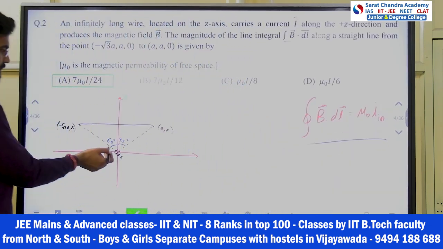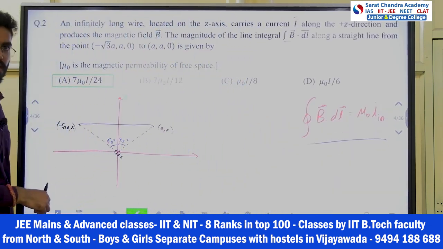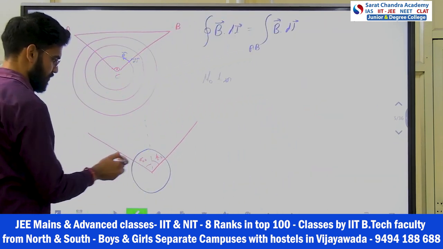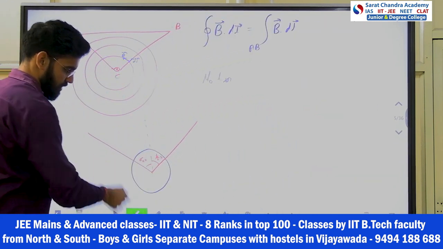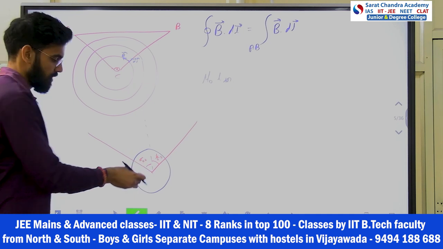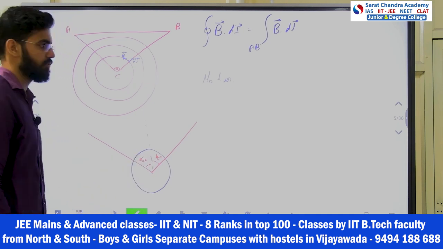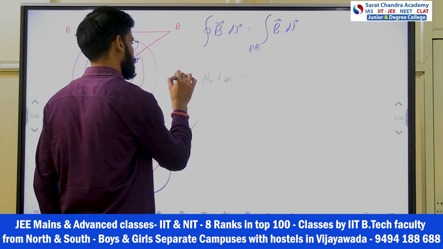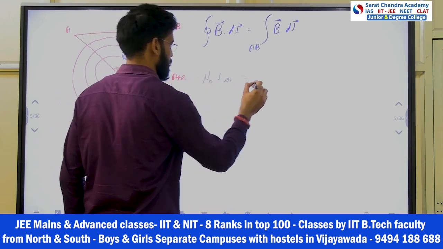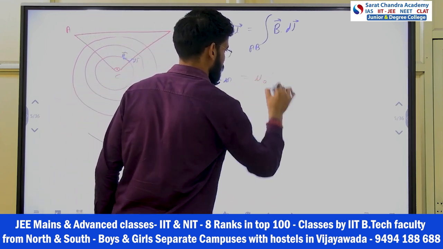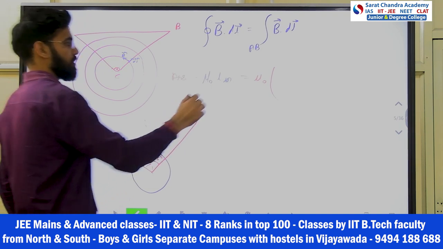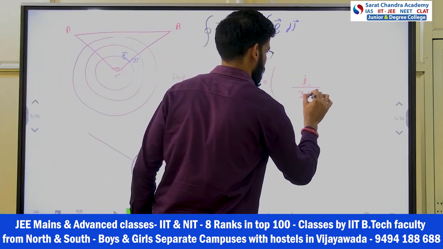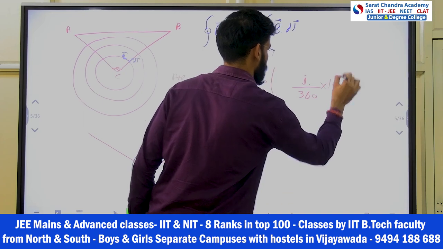See, here I told you 60 and 45 because the points are given, right? Now 60 plus 45, so how much is the total? The total is 360, current I. And this is how much? 105. So how will you write down this quantity? This is your answer. Mu naught into I in. I in will be how much? The total current I is for 360 angle and you have 105.